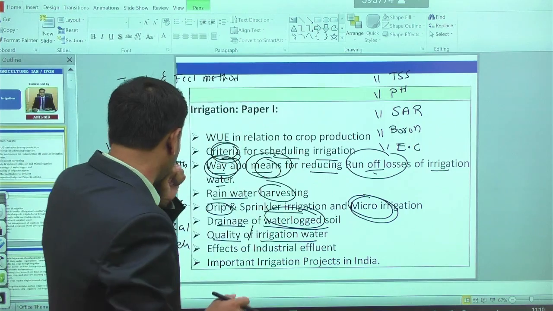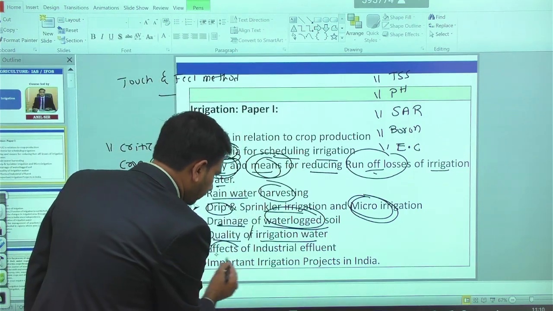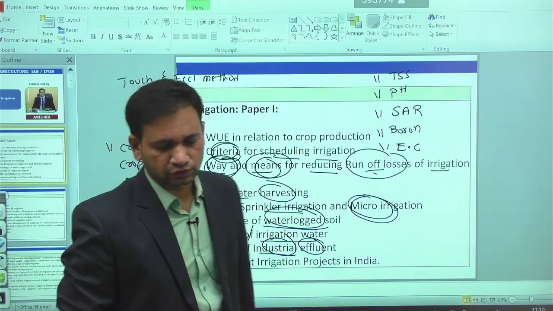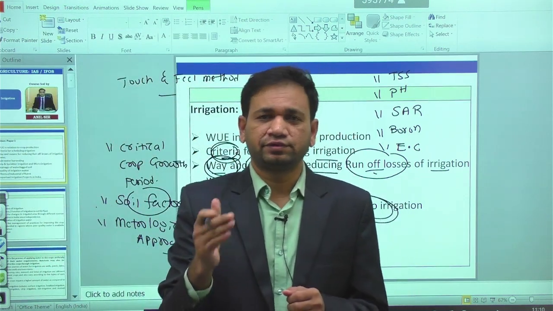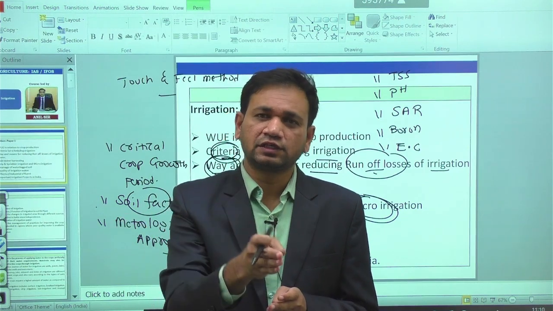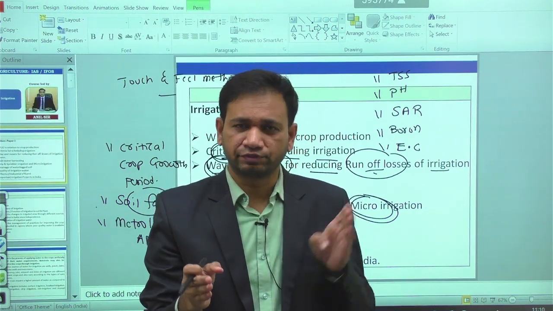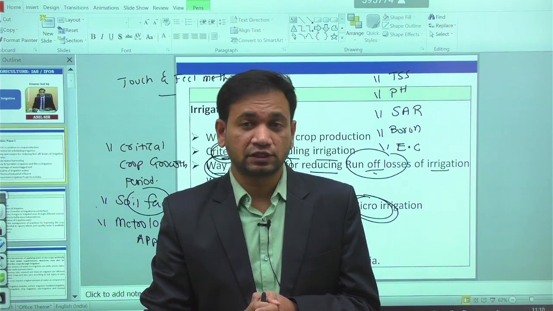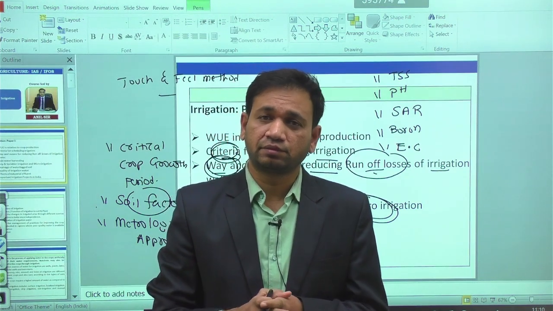Then apart from that, we have the effects of industrial effluent. Effluent means the inflow of solid waste. The inflow of solid waste from the industrial area into the agriculture field is called industrial effluent waste. When there is such an inflow of solid waste into the agriculture field, contamination of the soil is possible.